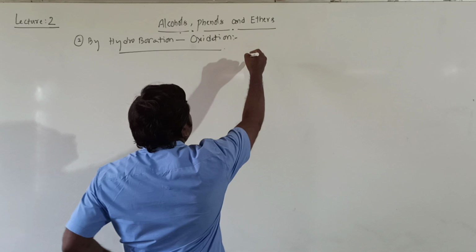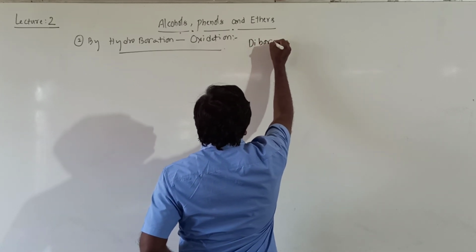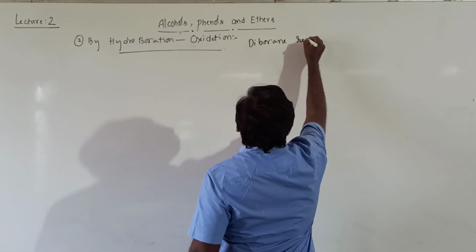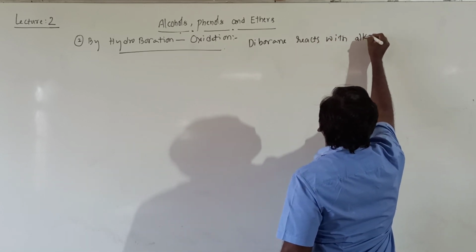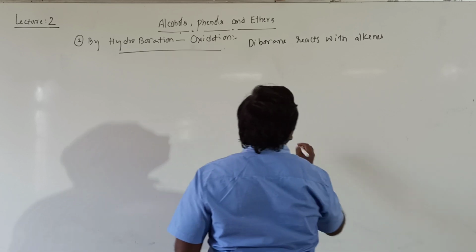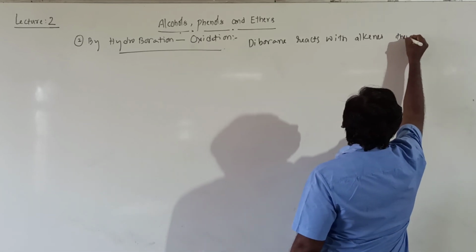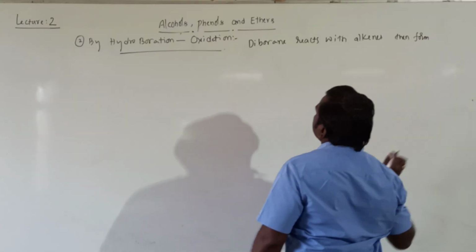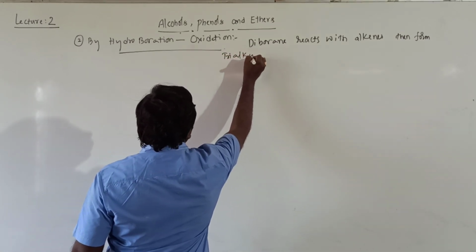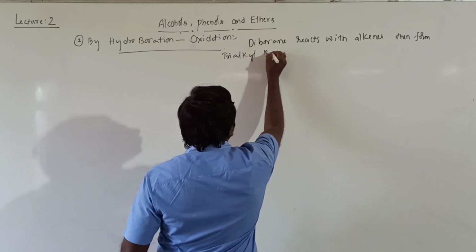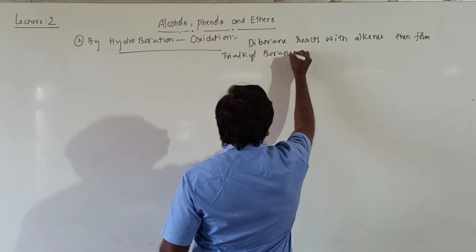Statement, students: diborane reacts with alkenes, then forms trialkyl borane.